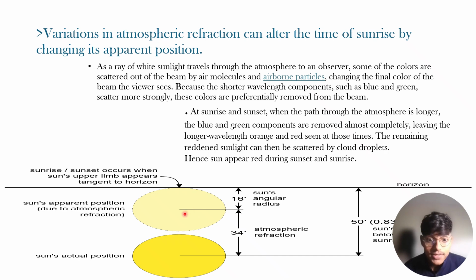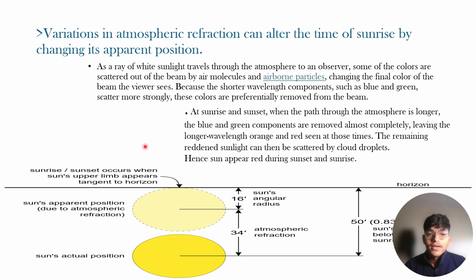And this is due to atmospheric refraction, and not only atmospheric refraction, the reason behind this is also the scattering of light. You will see it in the next page. First, we talk about atmospheric refraction. Variation in atmospheric refraction can alter the time of sunrise by changing its apparent position.